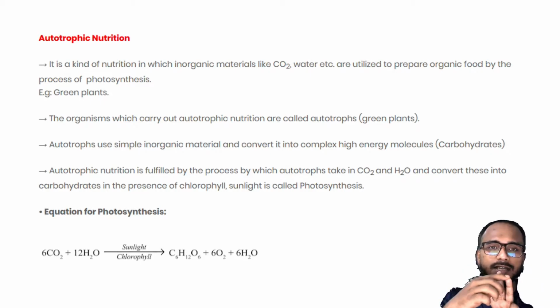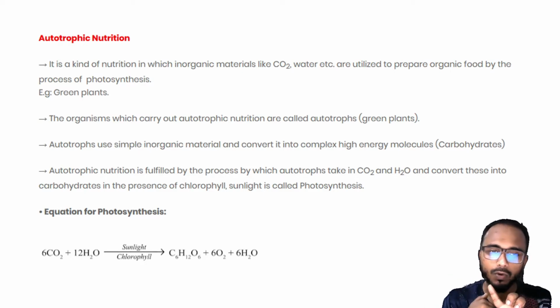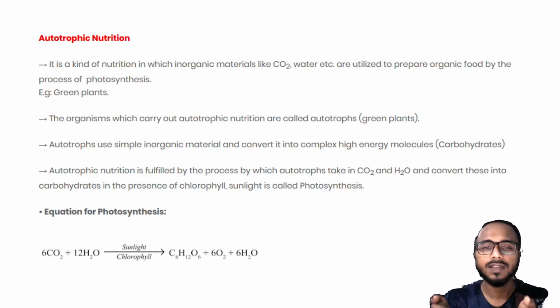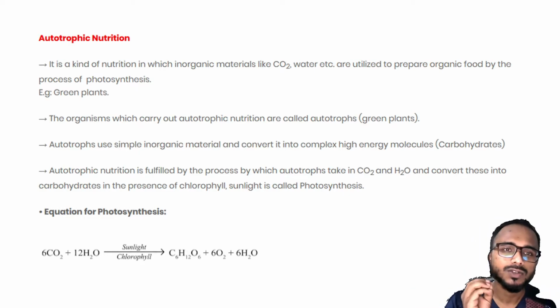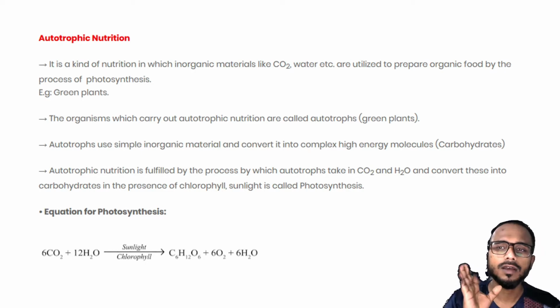Oxygen is released into the atmosphere for us. They keep the glucose as their own food, okay, and the remaining water vapor, some they take and some they release, okay? So this is the very simplest explanation of how autotrophic nutrition works.